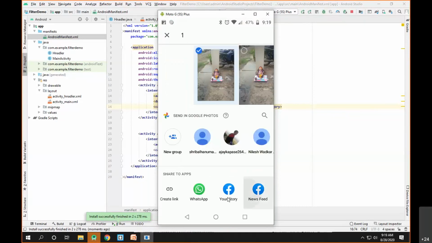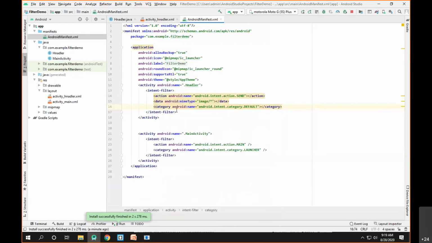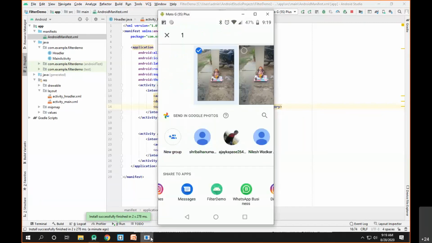Now this time we have to look for the suggested apps, and if everything is right, our app will be suggested. As you can see, Telegram is there, Instagram is there, Messages is there, and the app is now appearing. Filter demo is now suggested. The reason is that we have now provided the category name default. That's why it suggests the app.